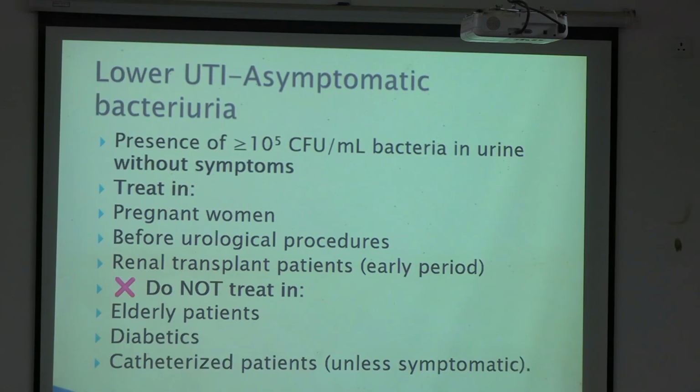Now lower UTI, asymptomatic bacteriuria. This is asked in your exam sometimes. What is asymptomatic bacteriuria? The patient may not be coming to you for this.